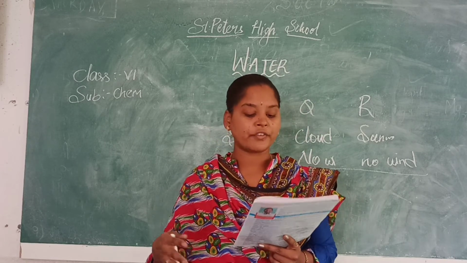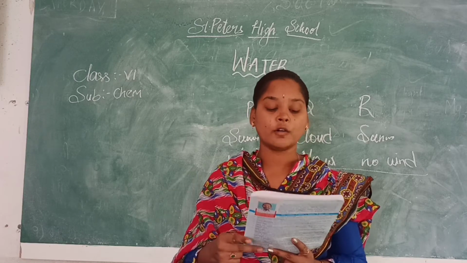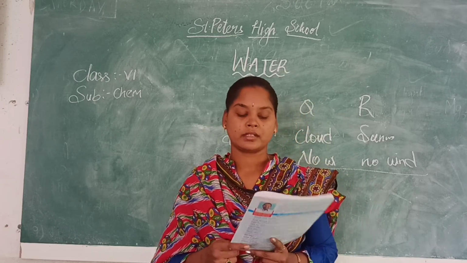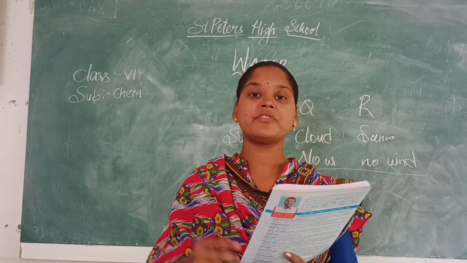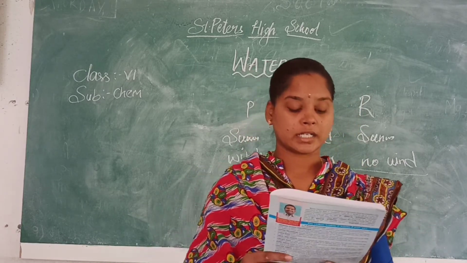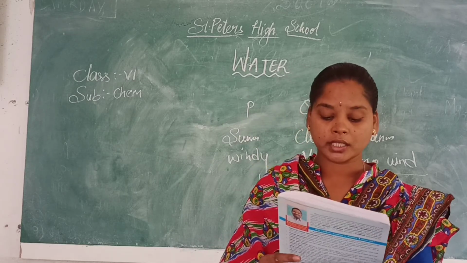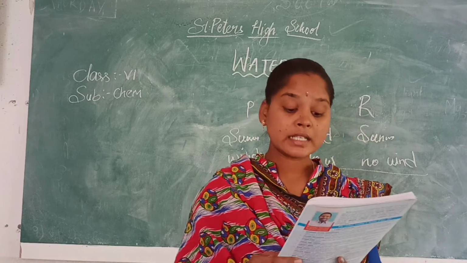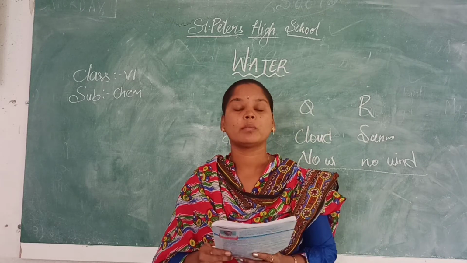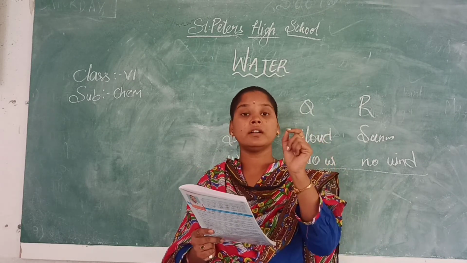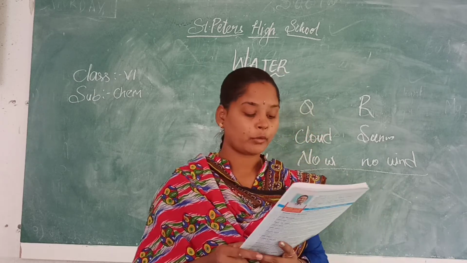Which of the following is not fit for drinking water? Water from well, mineral water, groundwater, sea water. Sea water is not fit for drinking, whereas water from the well, after purification, we can drink, but sea water cannot be drunk. Which of the following water is suitable for drinking? Soft water, demineralized water, distilled water or potable water? Potable water. We have already discussed potable water, the water which is required for human beings for drinking is called potable water.